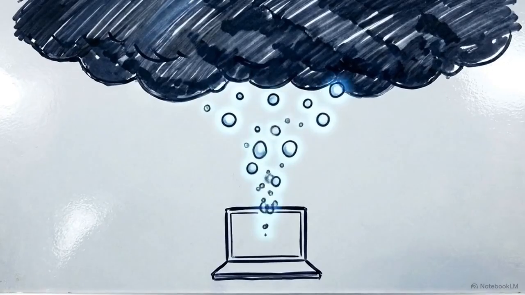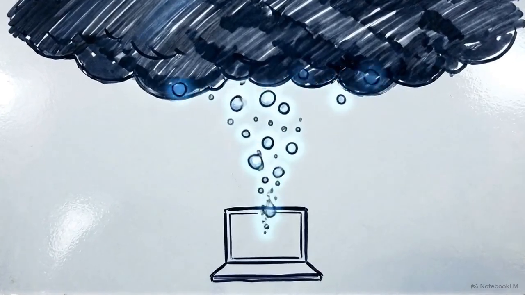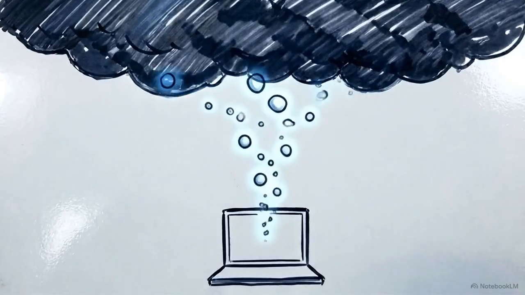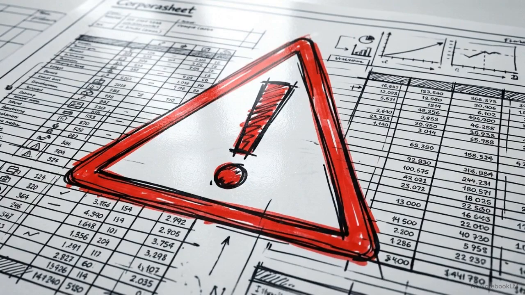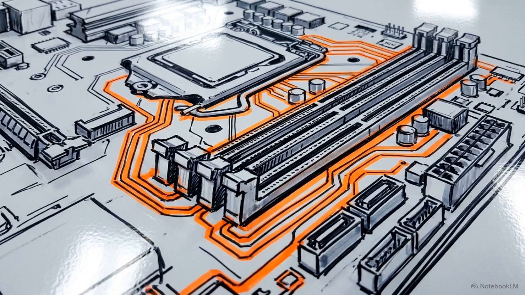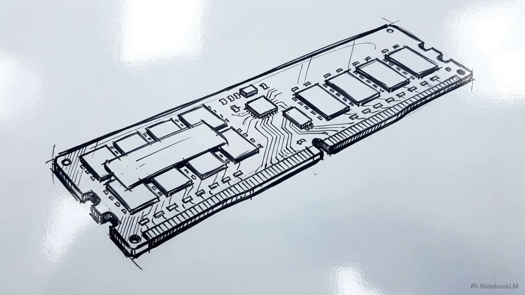Notice this data flow here. When you use public models, your information leaves your device and travels to external servers. If you process confidential corporate data this way, you are actively creating a major security risk. The solution is running local large language models. By hosting the AI directly on your own hardware, the data never connects to the internet. Because the model runs on your machine, it requires significant processing power. Your computer must have a minimum of 8 GB of RAM to handle these offline systems.